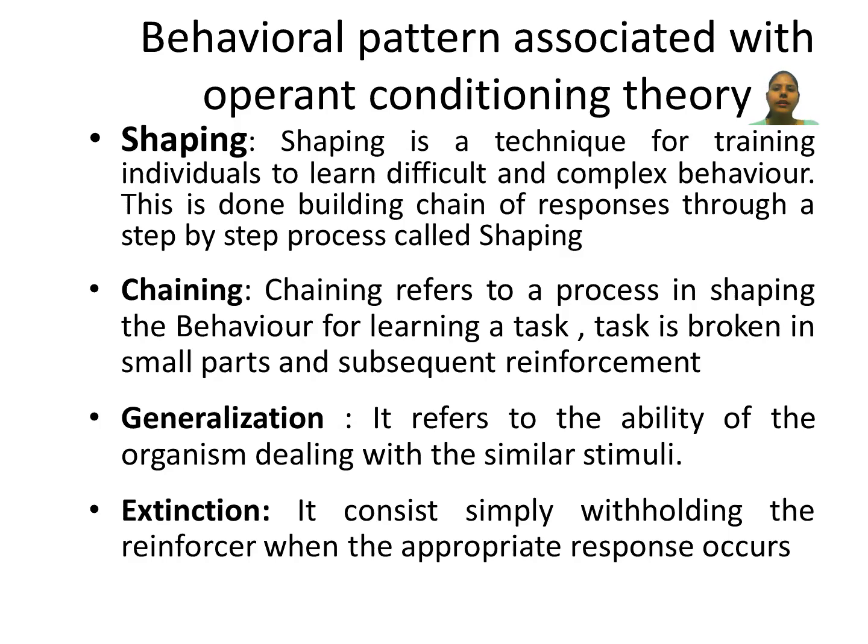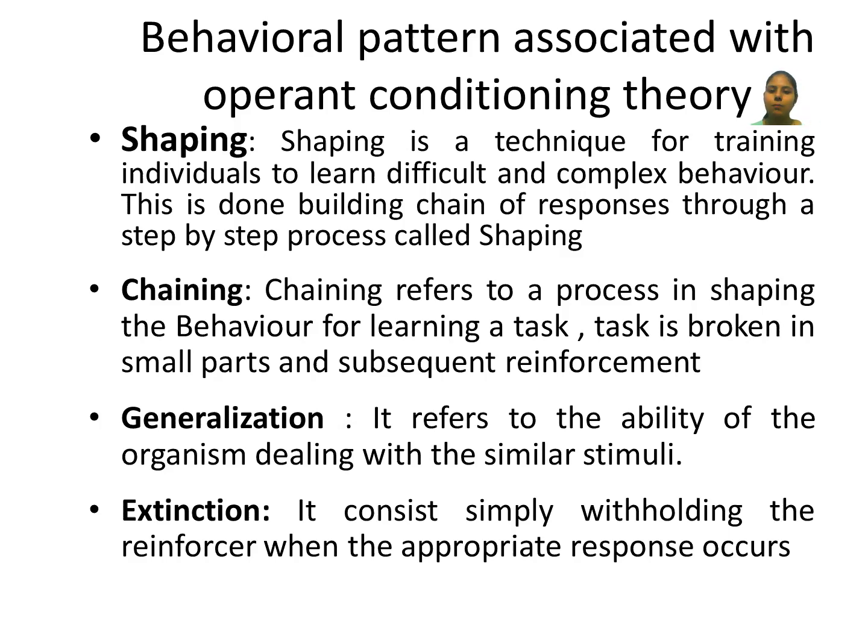Now what will he do? He will make the same mistake two or three times, pressing the button to get the food whenever there is a red light. So he will get the shock. But slowly he will be able to understand, that rat will be able to understand, and the behavior shaping will be done. Chaining refers to the process in shaping the behavior of a learning task.